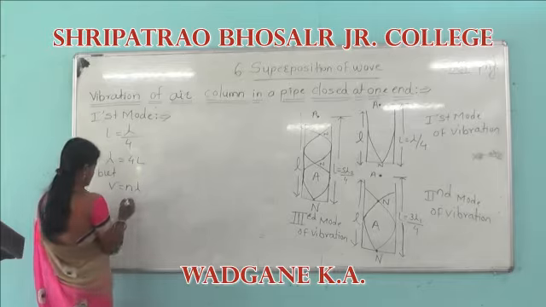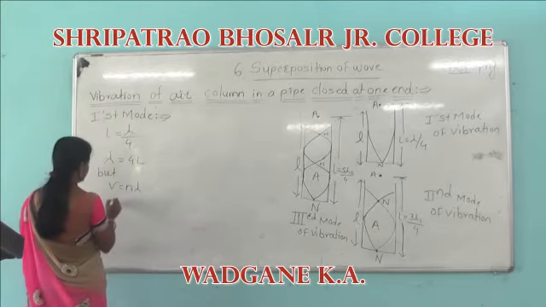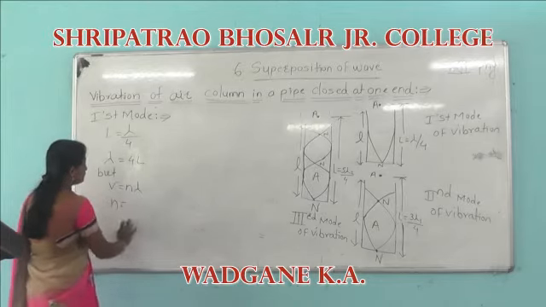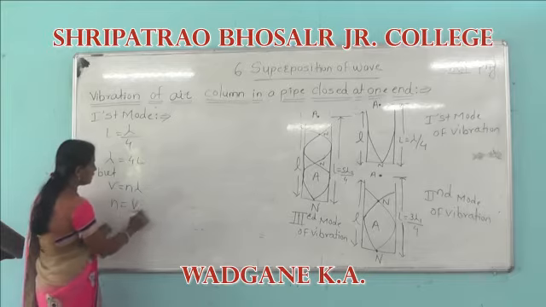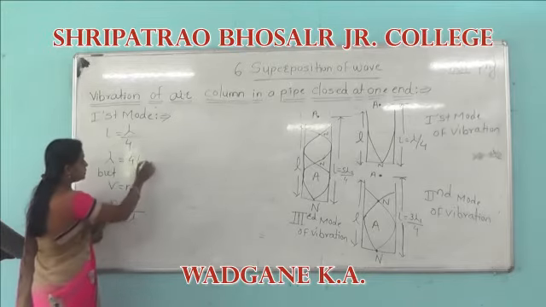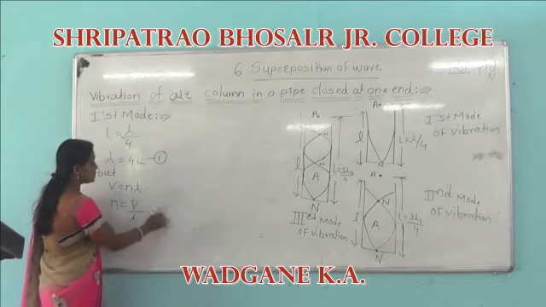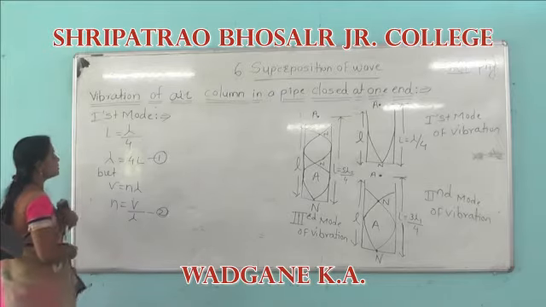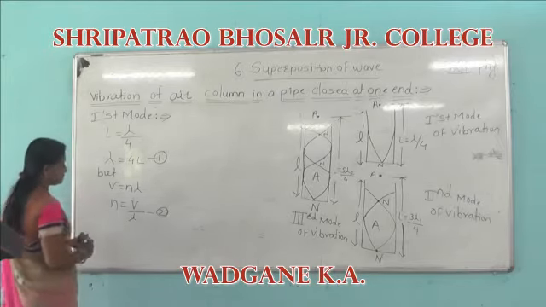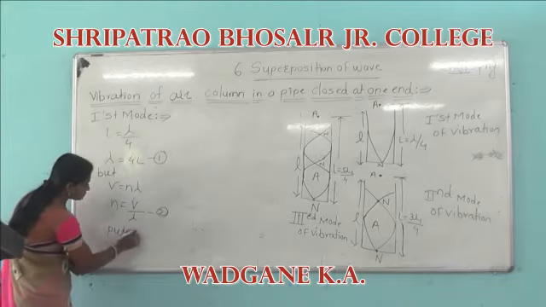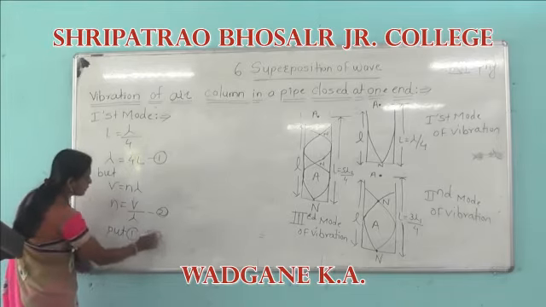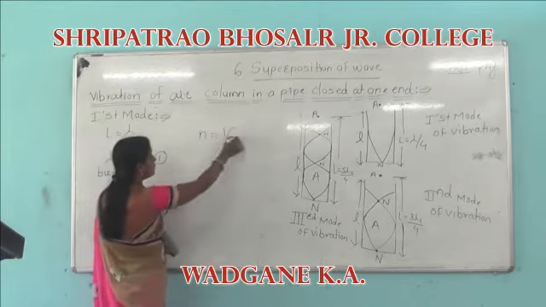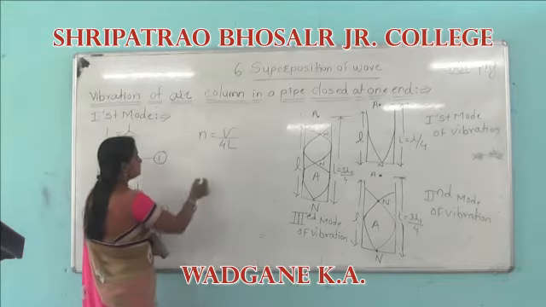Therefore n is equal to V divided by lambda. Call this equation 1 and this equation 2. By putting equation 1 into 2, we get n is equal to V divided by 4L.